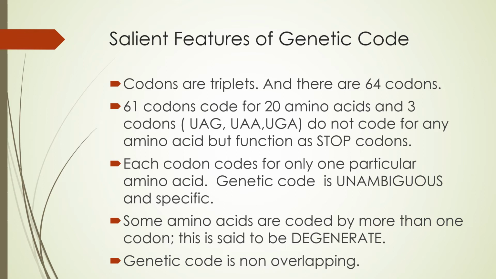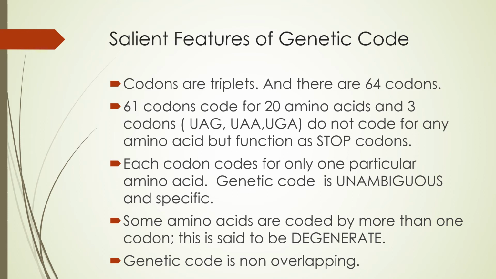Each codon can code only for a particular amino acid, and such a property is called unambiguous.